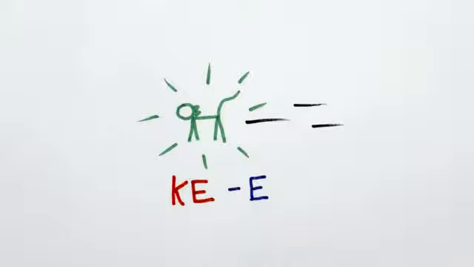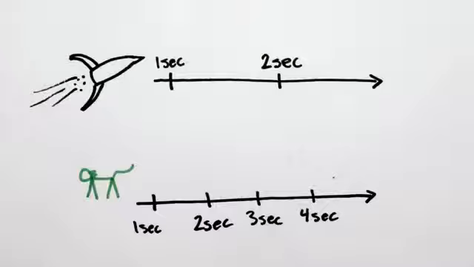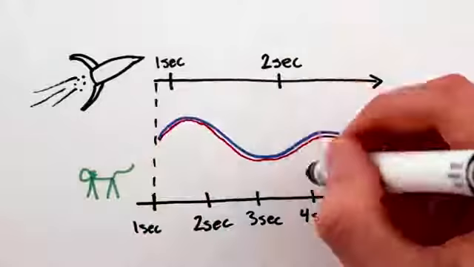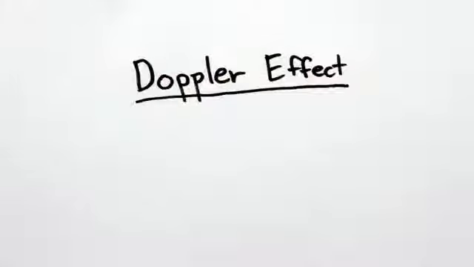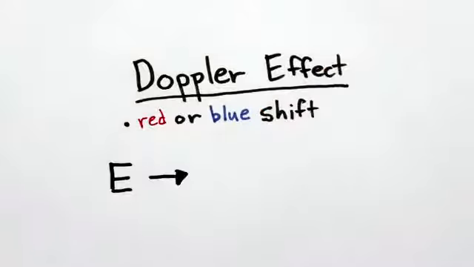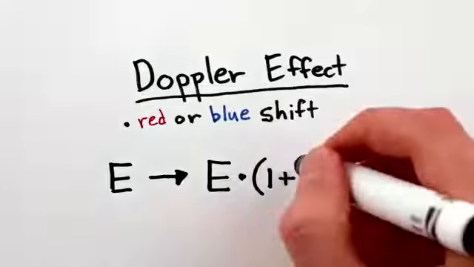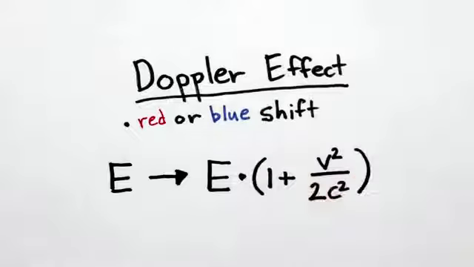energy of the light. Except, now that you're moving, special relativity tells us that time passes at different rates for you and the cat, so you'll measure a different value for the frequency, and thus energy, of the light. This is the relativistic Doppler effect, and for our purposes, it amounts to multiplying the energy of the light by 1 plus your velocity squared divided by twice the speed of light squared.